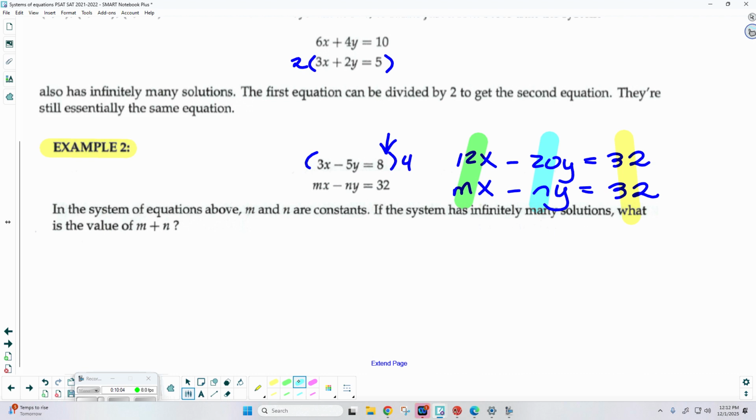Okay. So James, what's m? m's 12. Okay. And Kylan, what's n? 20. Okay. Is everybody okay why it's not negative 20? Does anybody want me to show that? Okay. So what's my final answer? Remember, they wanted m plus n. So 12 plus 20, there's 32.